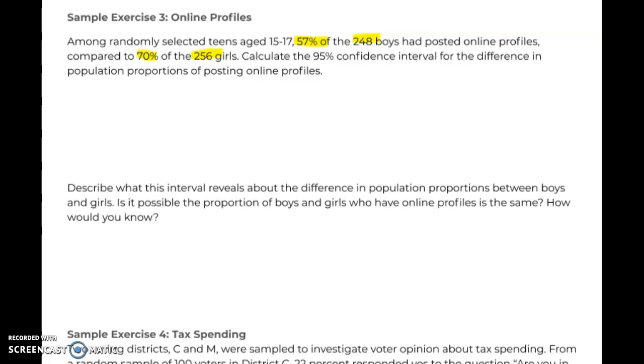And this time we're actually given our sample proportion. So we have the proportion for the boys. Our sample proportion is 0.57. We have our sample proportion for the girls, which is 0.7. And remember, when we're calculating this in StatCrunch, we actually need to know the number of successes for each group.